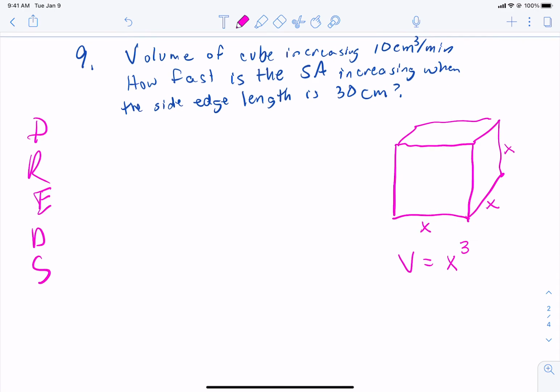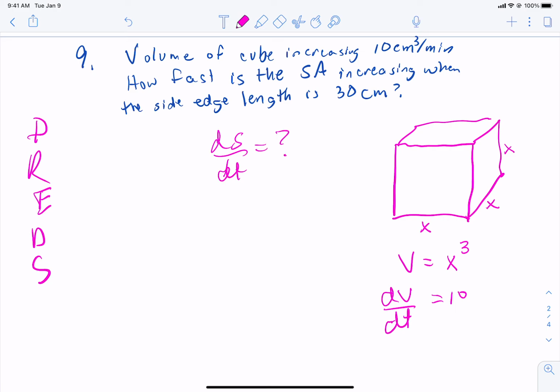Now, they told us that dV/dt is 10, okay? And then they said, how fast is the surface area increasing? So we want dS/dt, I'll call S surface area.